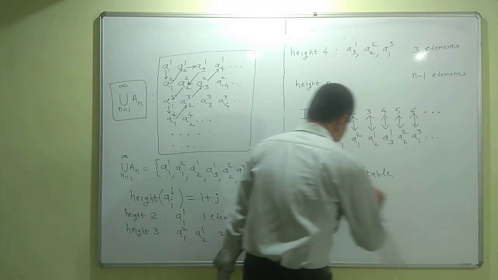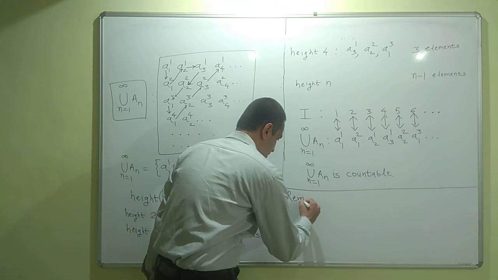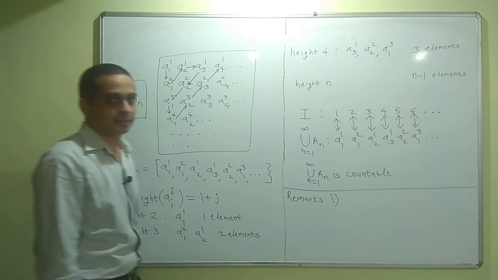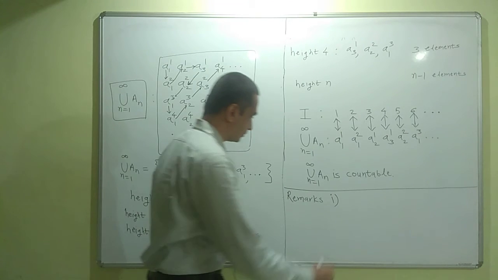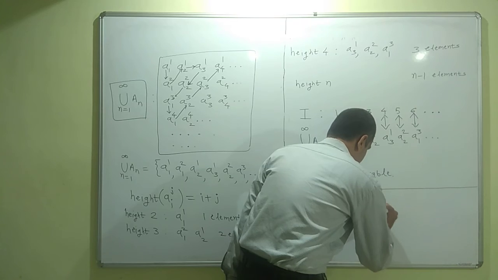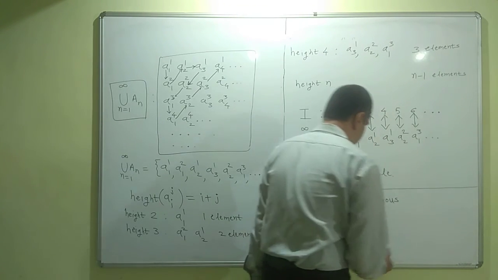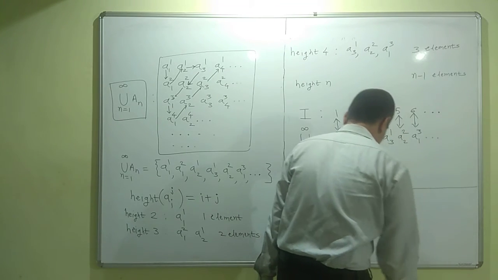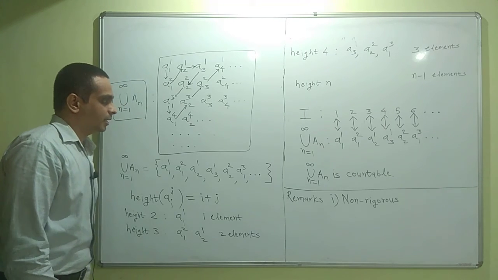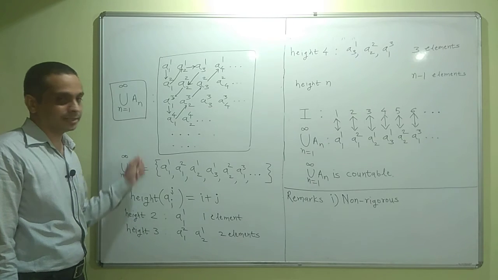I would like to give some remarks about this proof. The first remark is that this proof is non-rigorous. There are different ways of giving proofs in mathematics. There may be a student or teacher of mathematics who can challenge this proof.